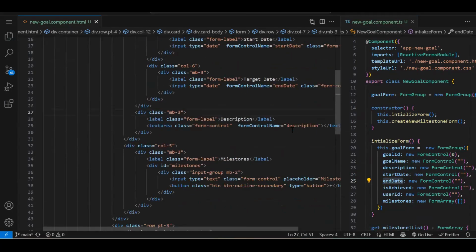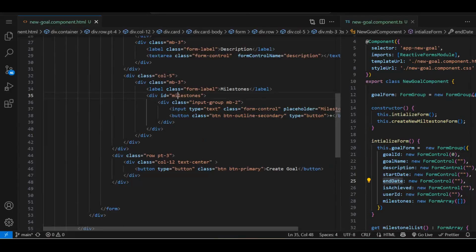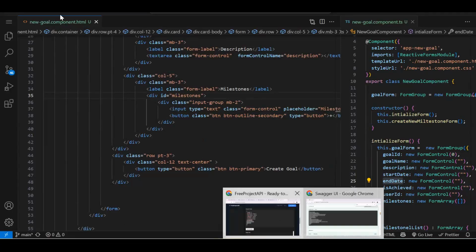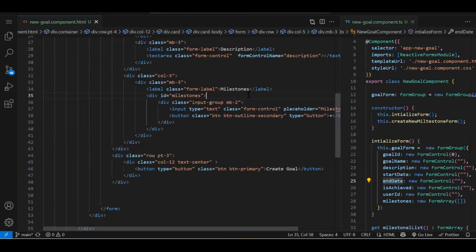Fine. Now, milestone, we just need to change the UI now. UI should not be like this. We have milestone, description, and the date. 3 fields are there. So let me just quickly modify that. So over here, we will have, let me just create it.